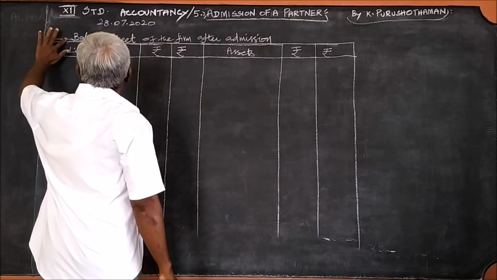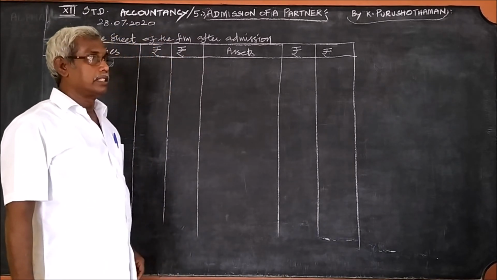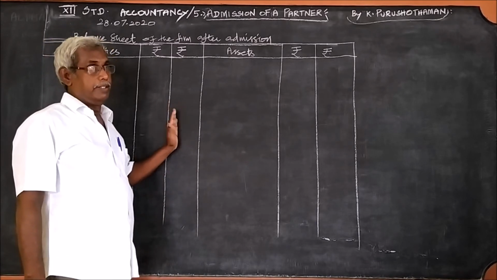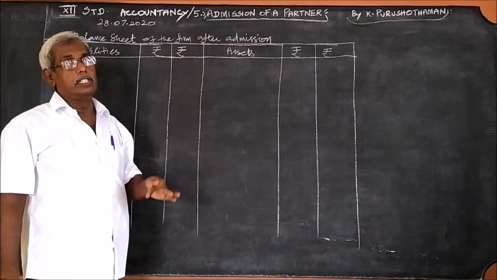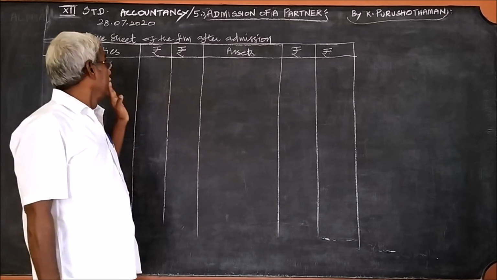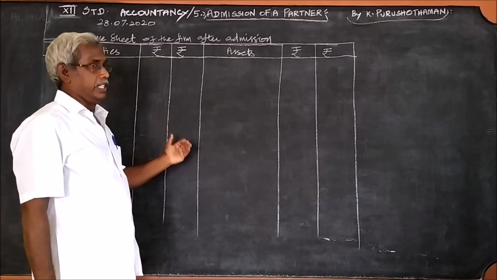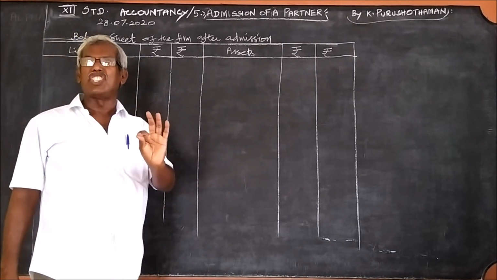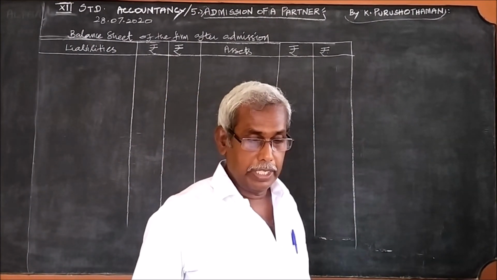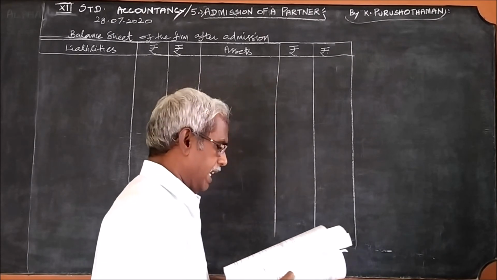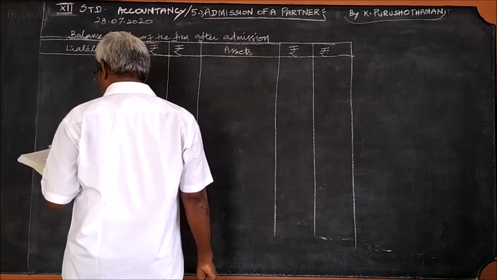Don't write debtor and creditor there. I taught you already, my dear boys and girls. This is a statement. For a statement, you cannot write the debtor and the creditor. Only for an account can you write the debtor and the creditor. Because this is a statement, you need not write. Now, we should write the items that are given in the balance sheet, and if there is anything new, we can add it. The first item, building.